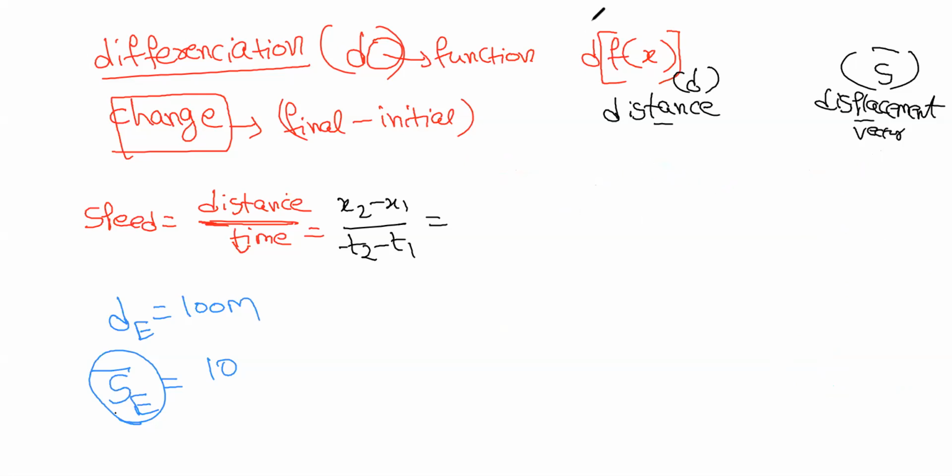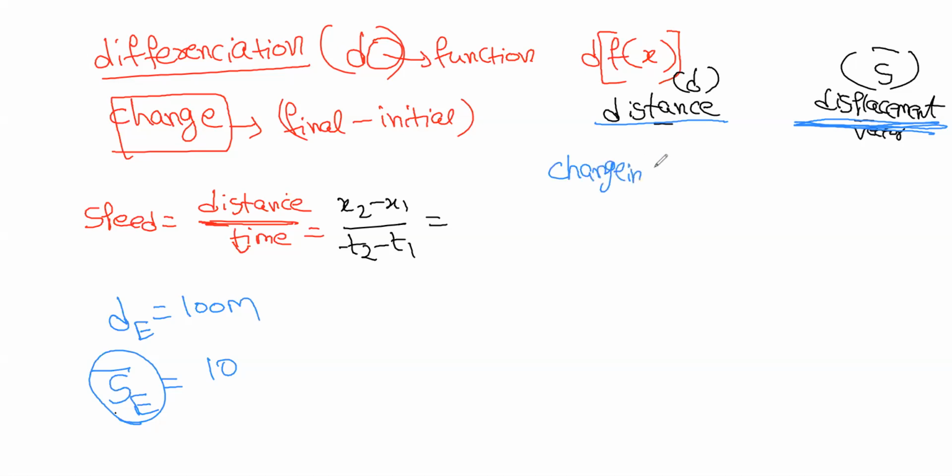Now you know what is a distance and what is a displacement, right? Yes, sir. Now, when you're calculating the speed, I will write the formula.